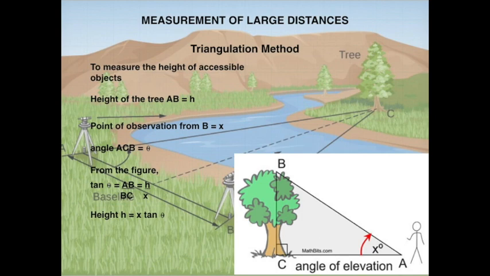So let us consider the height of the tree as h, and the distance from the point of observation to the base of the tree as x. Let angle ACB be equal to theta. From this figure, we can see tan theta is equal to AB divided by BC, or you can write this as h divided by x, from which the height is given by the formula x into tan theta.